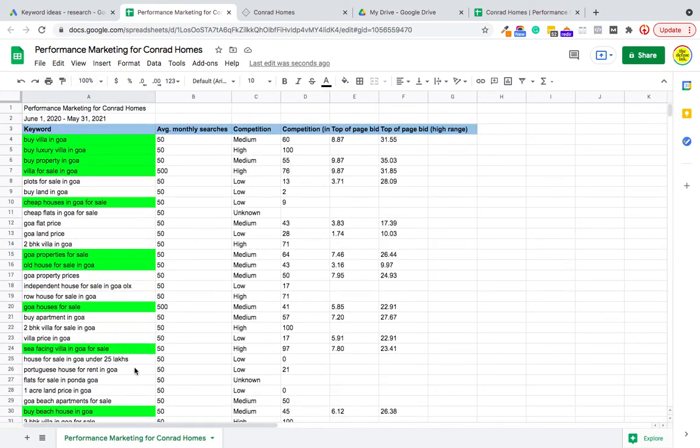So that is your first sheet, the first tab which you create. So I can write it: Keywords. That's the first thing to do. And then maybe you can refine this sheet and just have those 20 keywords which you are targeting for one particular campaign, which is buying, when somebody writes "buy villa" or "luxury villa in Goa."